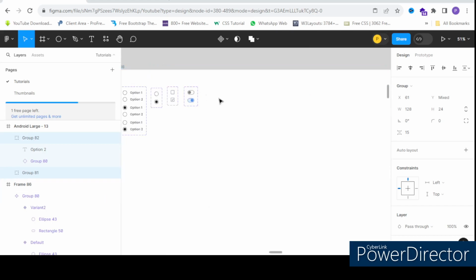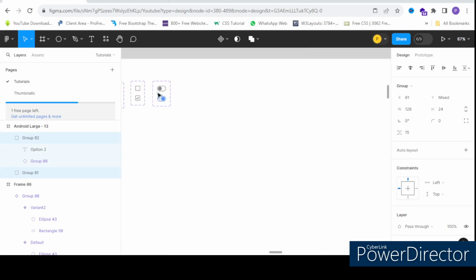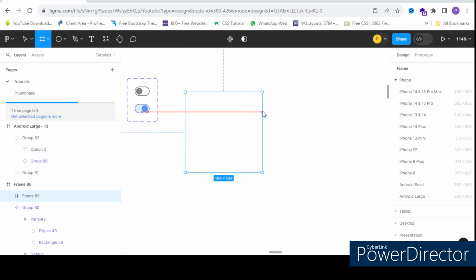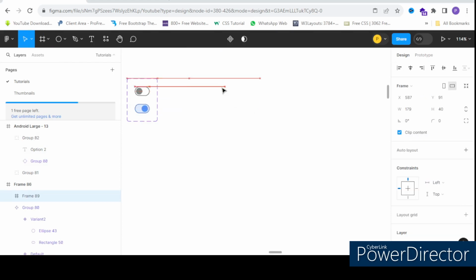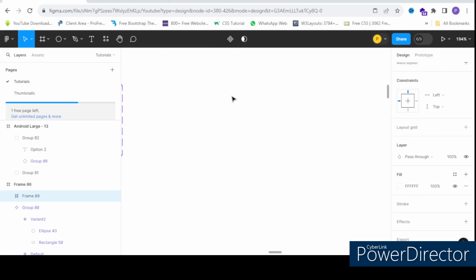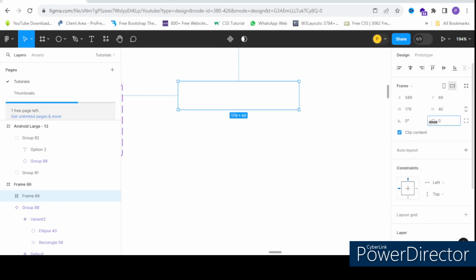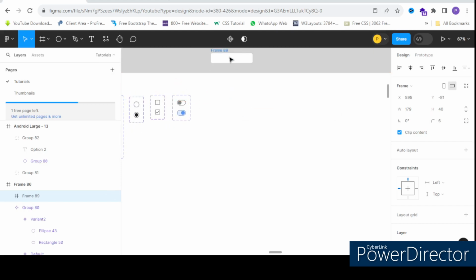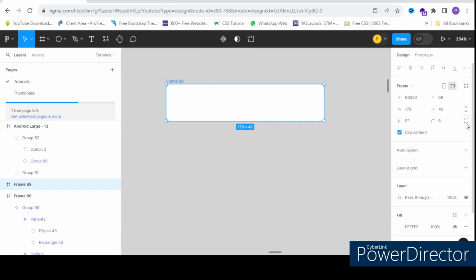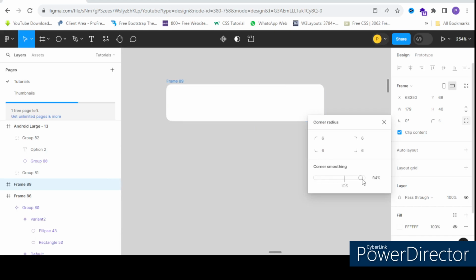Now I am about to move to the drop down. Take a frame here. Add a fill, and I would like a little bit of rounded corners here. I think it was not visible to you here. I'll be bringing this out of this frame. Corner smoothing I'm using.